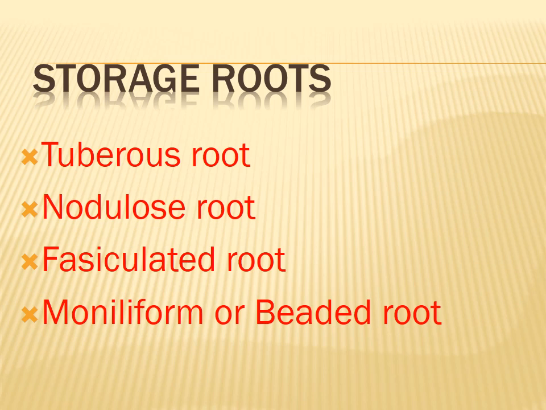The next one is nodulose root. In this type of root, swelling occurs only near the tips. For example, Maranta arrowroot, and then mango ginger. Everybody knows the ginger plant very well. Did you see the ginger plant? The leaf is up and the root is down.